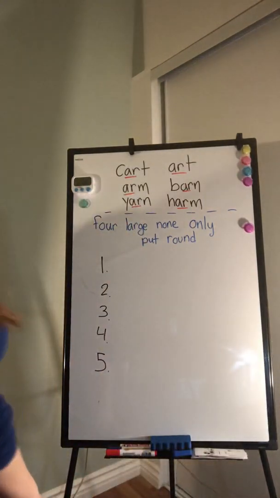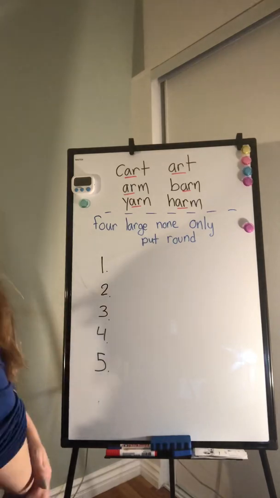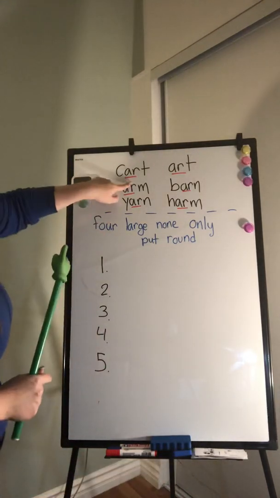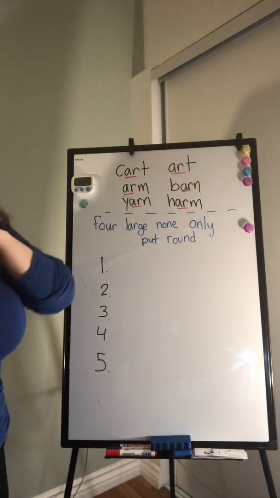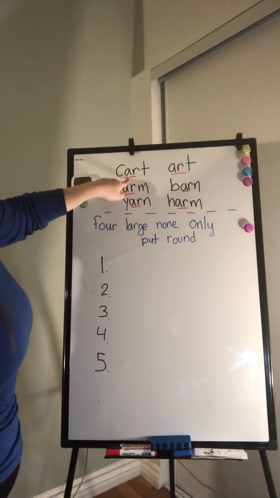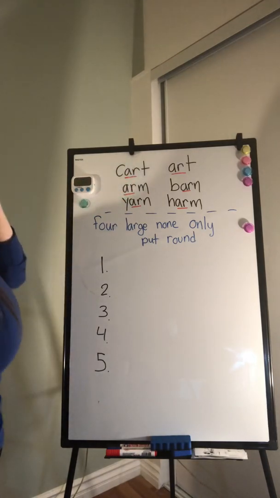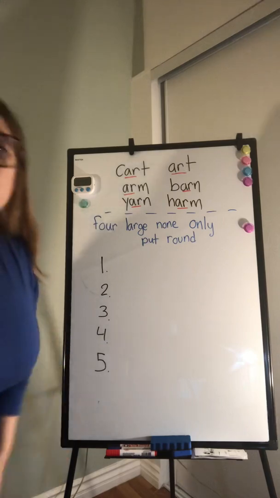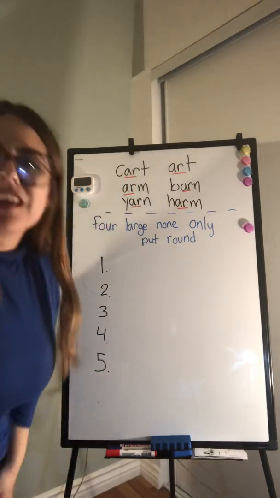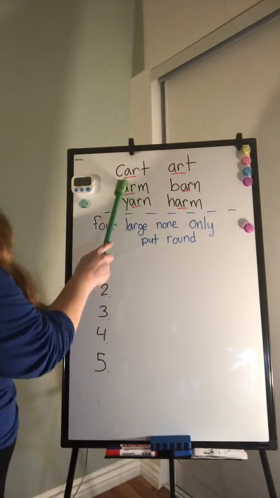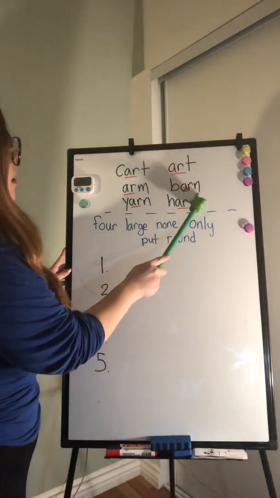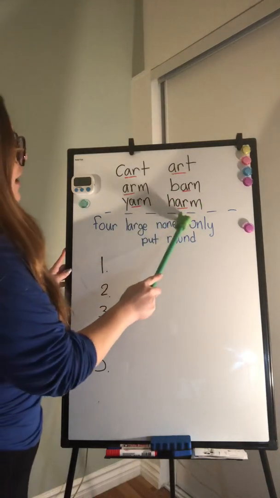Hello. So today the last thing you're gonna do, we're gonna go over our R sound. So remember this week our skill was the bossy R. So when the R is paired with a vowel like A, the A makes no sound. So it goes from sounding like ah to no sound, and all we hear is the R. So this says cart, art, arm, barn, yarn, and harm.